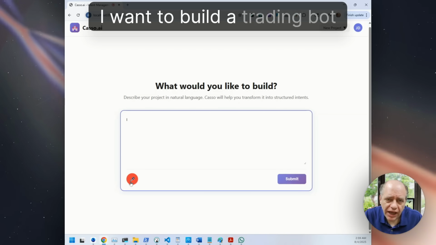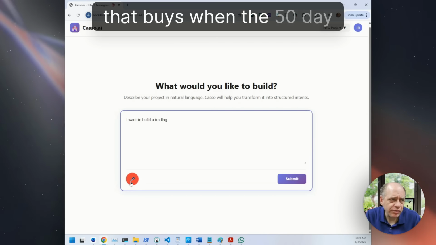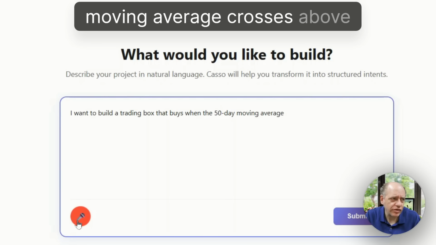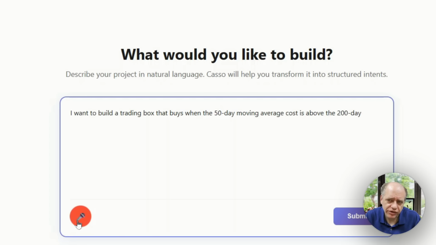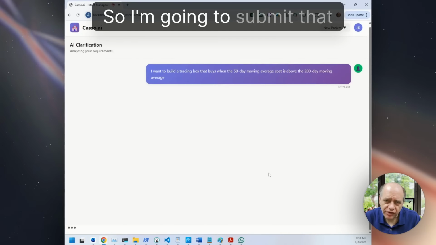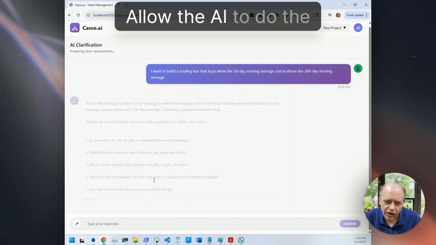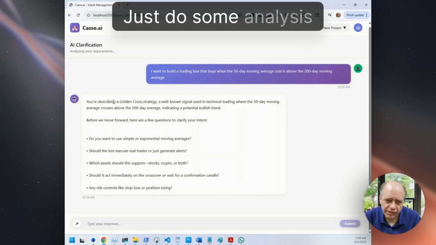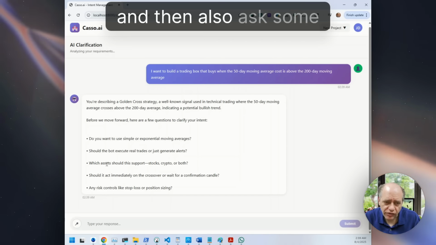I want to build a trading bot that buys when the 50-day moving average crosses above the 200-day moving average. So I'm going to submit that over here, allow the AI to do the processing, to do some analysis, and then also ask some questions.